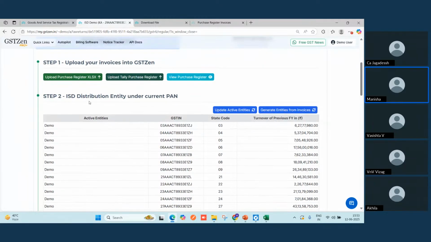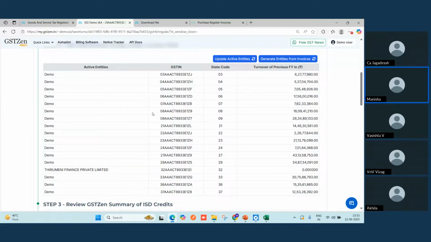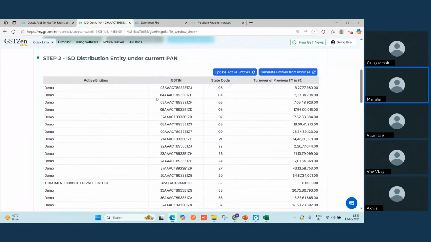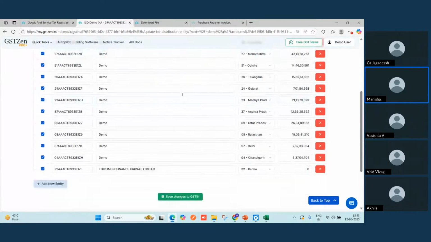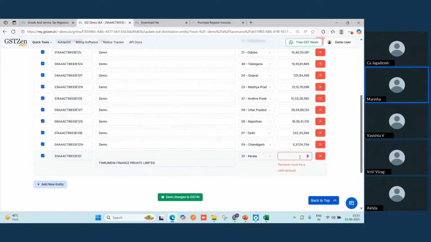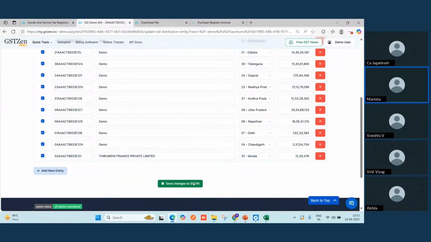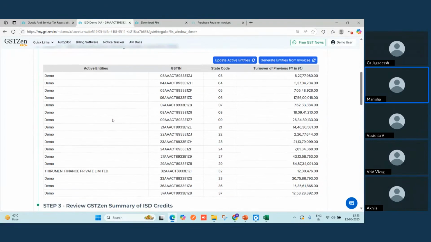So the second step here is ISD distribution entity under current PAN. I have already prepared some of the data here for convenience, but again, if you want to do it, you can click on this upload active entities, and you can make the changes here. Like you can delete or add any new, or delete the unwanted GSTN or entity from here, and click on the Save Changes tab. Whatever changes you make, you will get a notification that the entity is saved, and it will take you back to the previous screen itself.